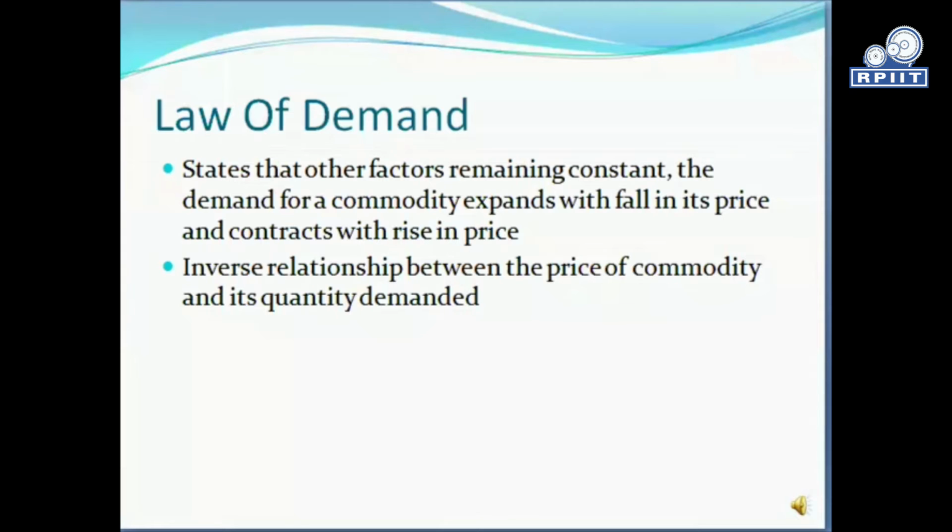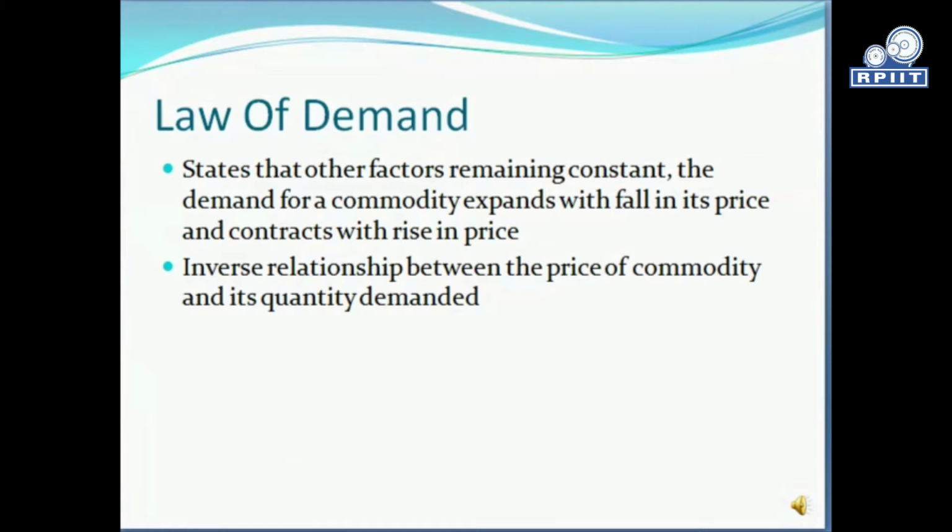Law of demand states that, other factors remaining constant, the demand for a commodity expands with the fall in its price and contracts with the rise in its price. What does this mean? It means when the price of a commodity increases, the demand for those products will decrease. And when the price decreases, what will happen? The demand will increase.